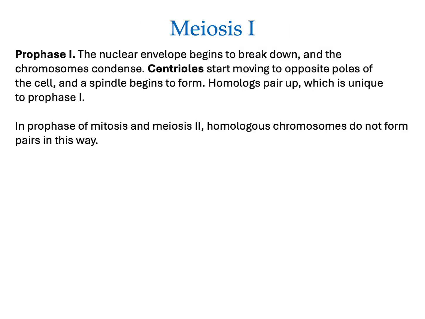Meiosis 1. We start with prophase 1, where the nuclear envelope begins to break down and the chromosomes condense. This is sounding familiar from mitosis in the cell cycle. Centrioles start moving to opposite poles of the cell and a spindle begins to form. Homologs pair up, which is a unique step in prophase 1. We didn't have homologs pairing up in mitosis. In prophase of mitosis and in meiosis 2, we don't have homologous chromosomes forming pairs.